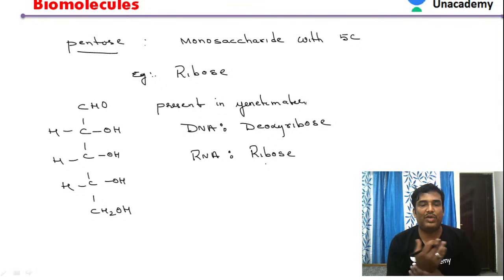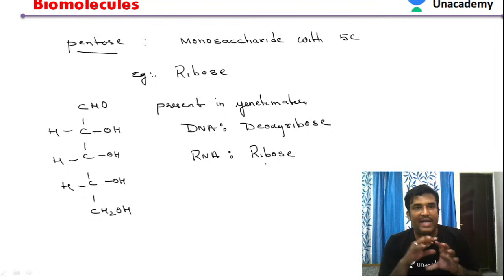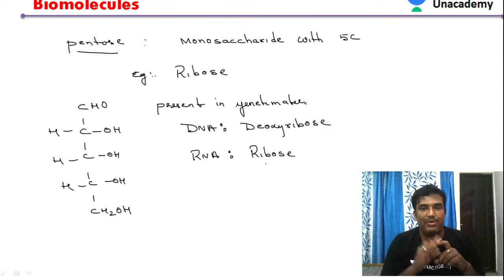So this is ribose sugar. What is the importance of ribose? Ribose is a pentose. It is a monosaccharide having 5 carbon compound. The best example of the pentose is ribose. Ribose is a part of genetic material, that is DNA as well as RNA. In DNA it is present in the form of deoxyribose, whereas in RNA it is present in the form of ribose.